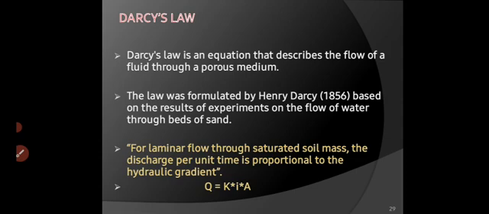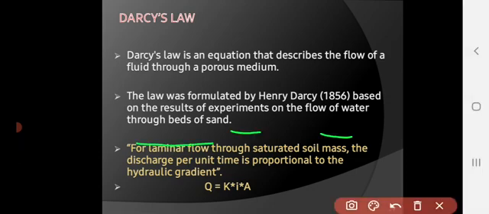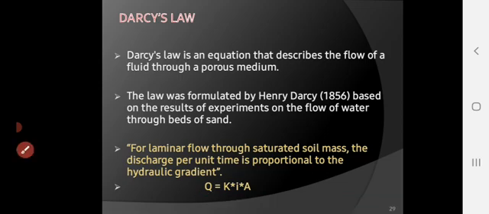In one sentence, the discharge Q is proportional to the hydraulic gradient i. Q proportional to i is Darcy's law. So this is the equation of Darcy's law: Q = KiA.